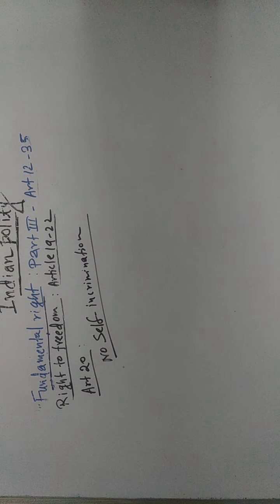Now we will read another aspect of Article 20, that is no self-incrimination. And what is this saying? No self-incrimination. That means no person accused of any offense. Suppose there is a person who is accused of any offense, that person will not be compelled to be a witness against himself. That means that person cannot be forced to be a witness against himself. That is no self-incrimination.